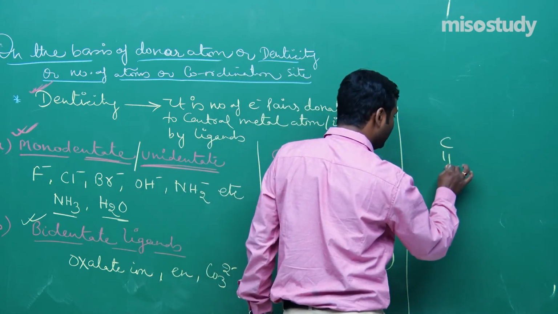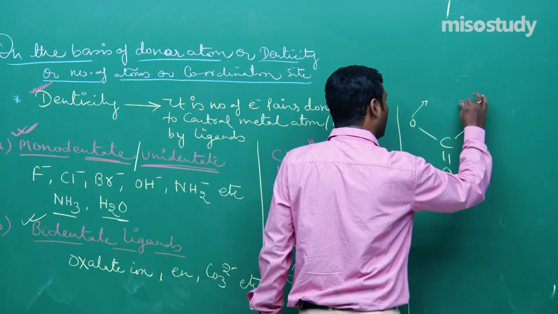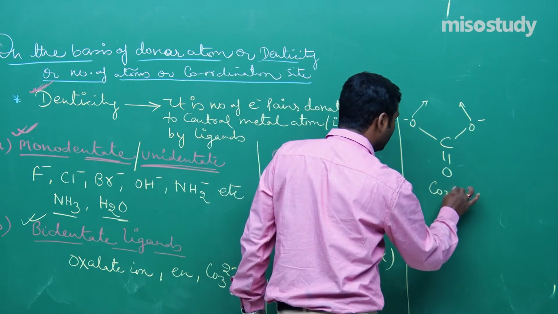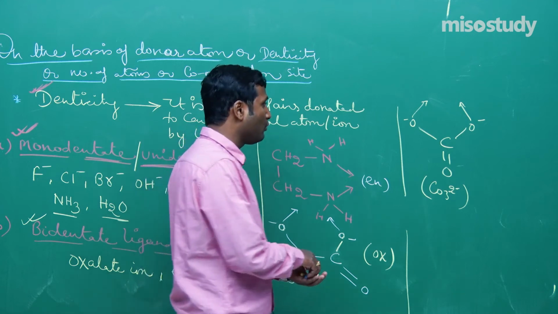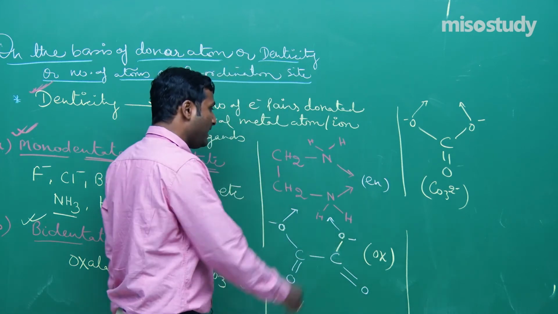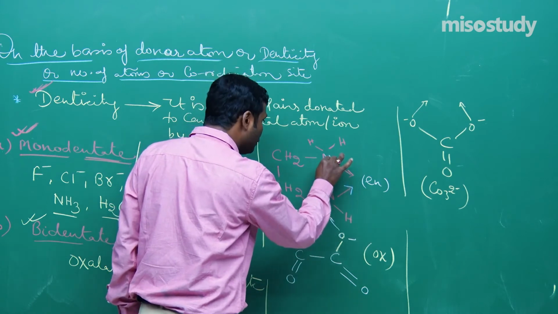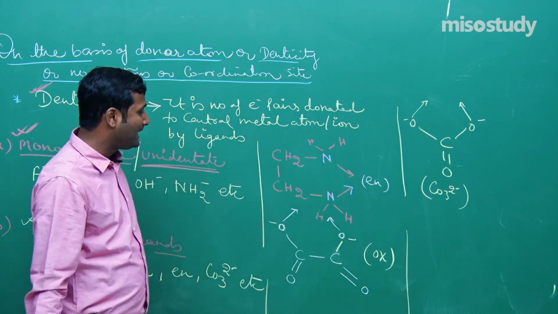As we all know, this is the structure of carbonate ion. This is also a donor atom. There are 2 donor atoms, so this is also an example of a bidentate ligand. So if anyone asks what you mean by bidentate ligand, if the denticity is 2 or there are 2 donor atoms, then they are known as bidentate ligands.